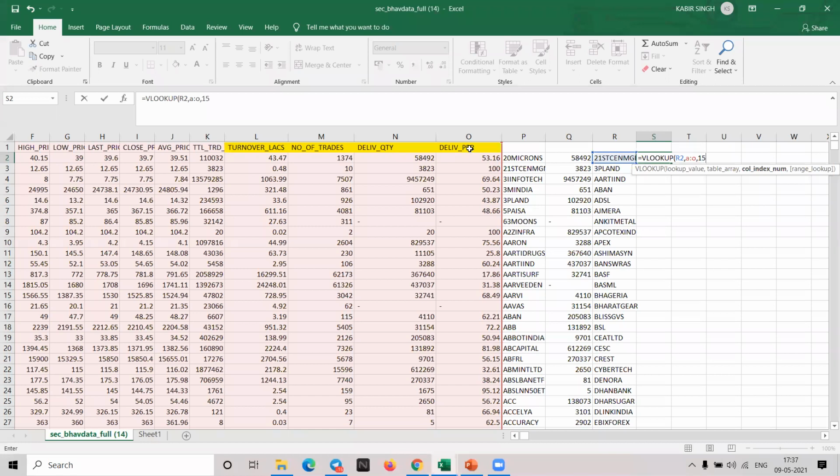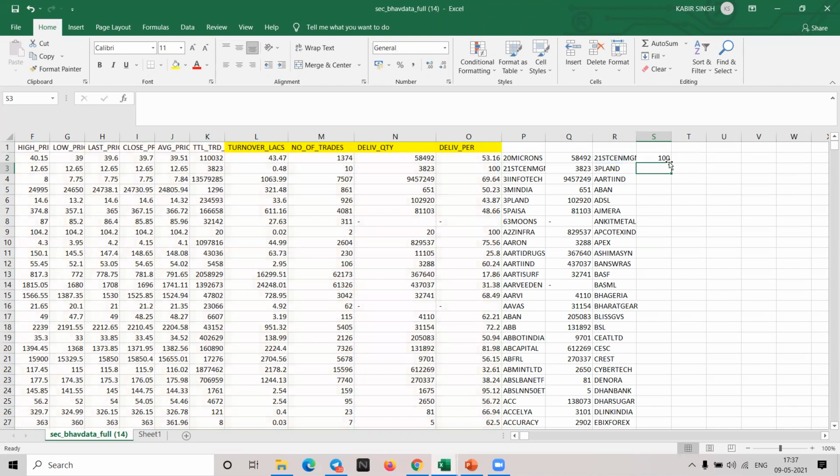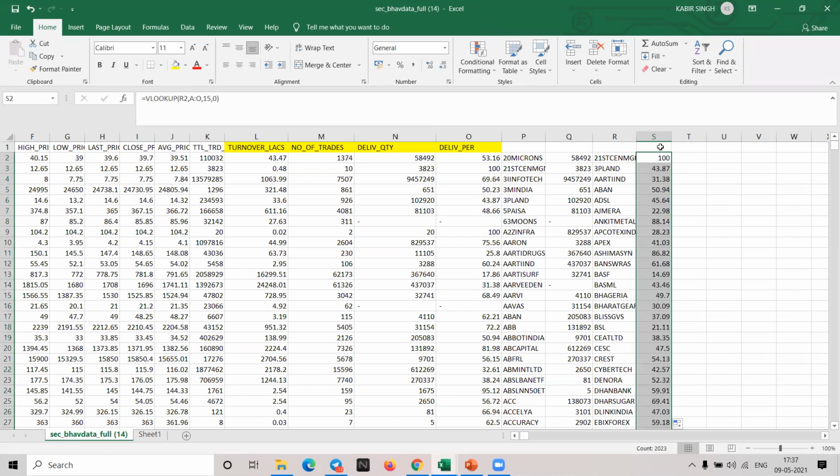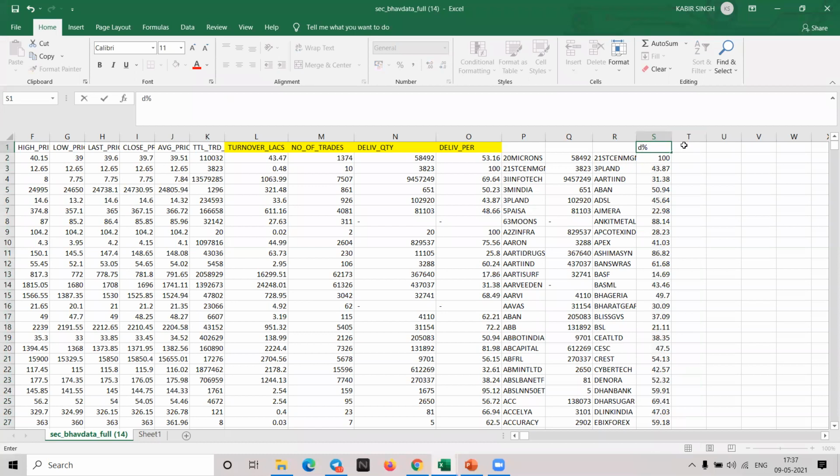So here I write 15. This is the 14th column. Previously we have taken the 14th column. Now we take the 15th column and 0. So this is the delivery percentage. This is delivery percentage. One more column I want, that is of turnover, lakhs.